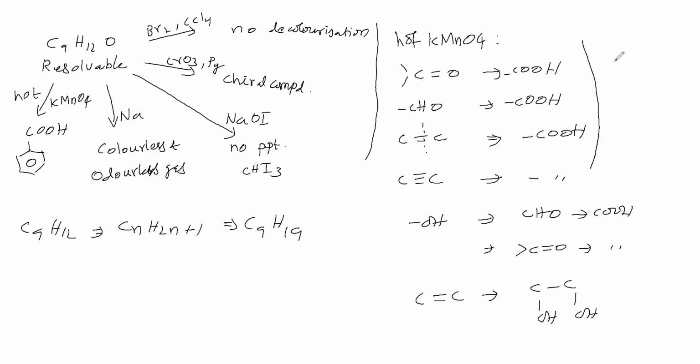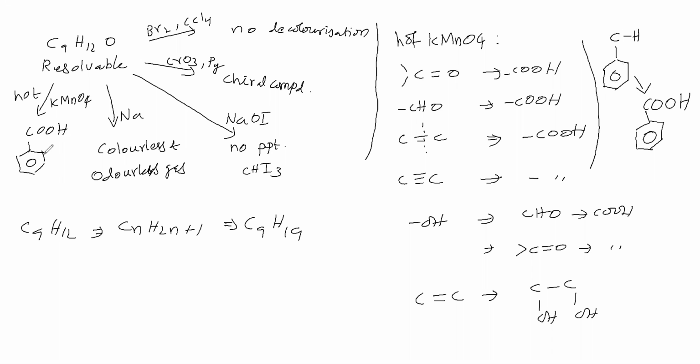If the phenyl ring has a side chain whose carbon has at least one hydrogen, whatever the side chain is, whether methyl, ethyl, propyl, butyl or hexyl, the carbon directly attached to the phenyl ring is converted into carboxylic acid.